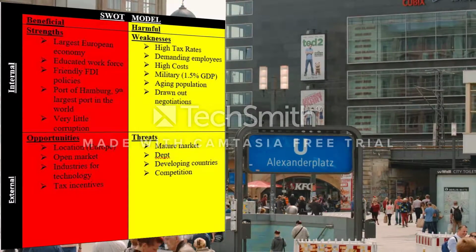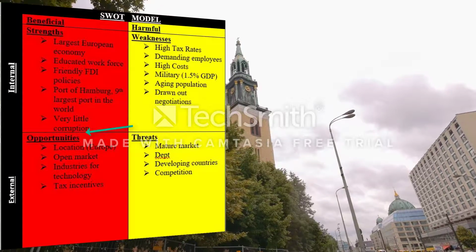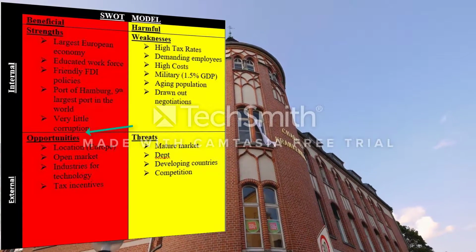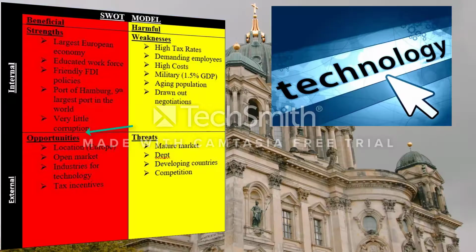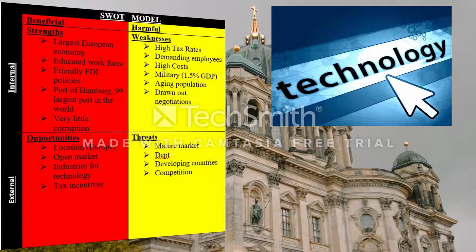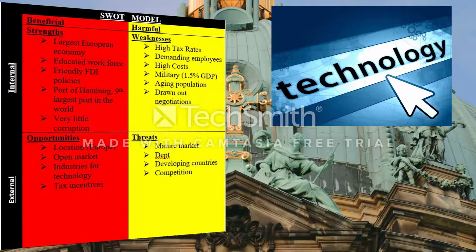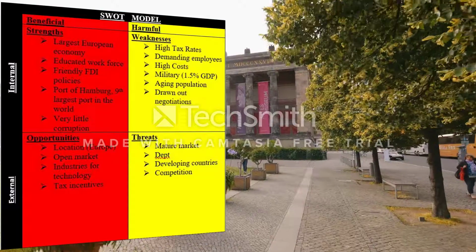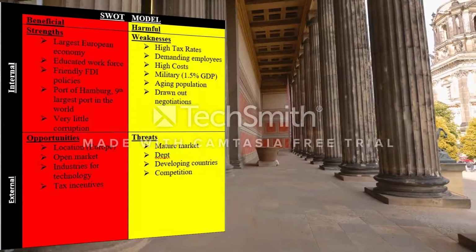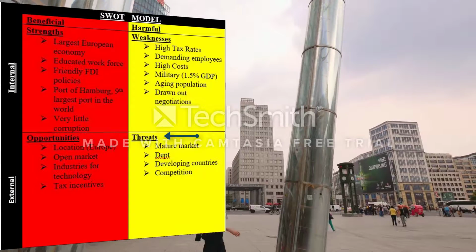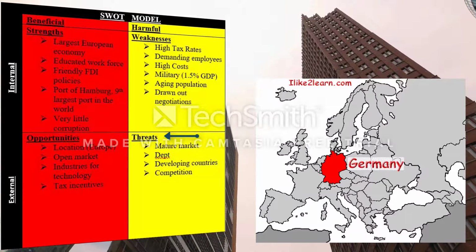Moving to opportunities, they are located in Europe, which makes it extremely well suited for getting to know other countries. They are in an open market. The industries for technology are great, as Germany has a top of the line technology industry. And then tax incentives.